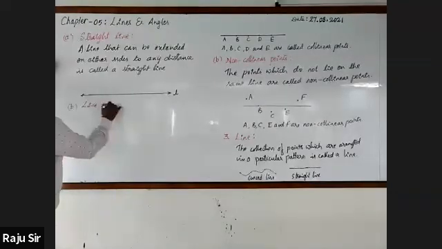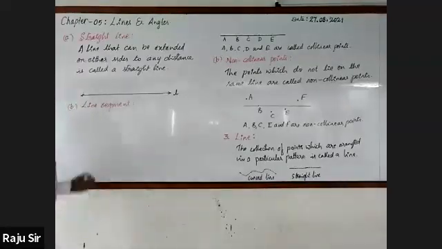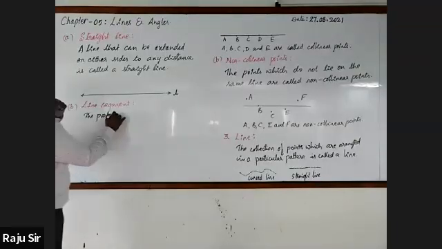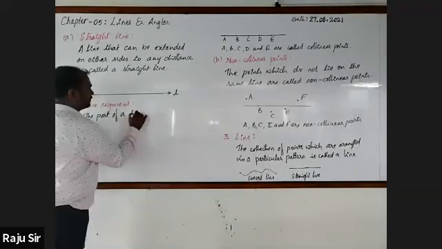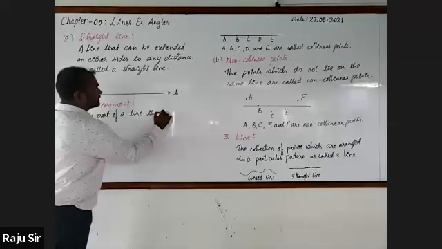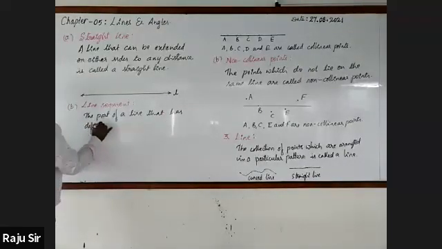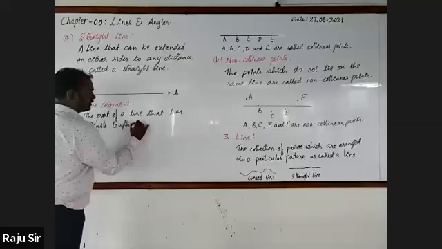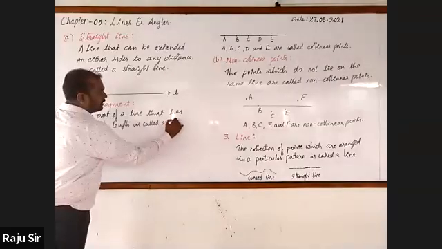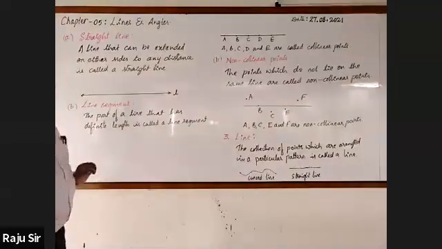The part of a straight line that has definite length is called a line segment.